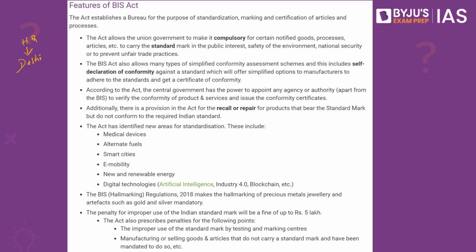This will have members from the central and the state governments, members of the parliament, industry, scientific and research community, and consumer organizations, whereby for every product that is released, whether that particular product should be given a quality tag or not will be decided by this body, which consists of about 25 members. Also, from the preliminary examination point of view, remember the BIS is a founding member of the International Organization for Standardization. It also represents India in the International Organization for Standardization, the International Electrotechnical Commission, and the World Standards Service Network.